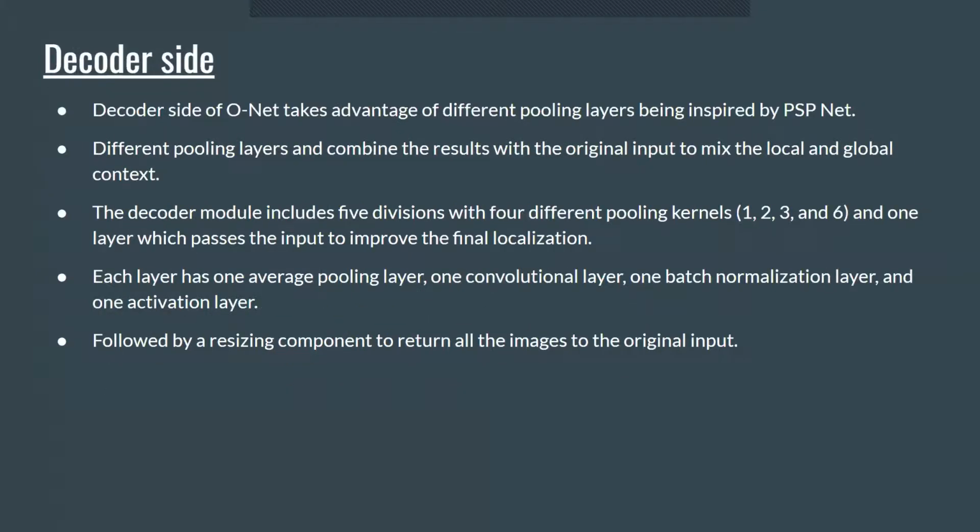Coming to the decoder side of ONET, it takes advantage of different pooling layers, inspired by PSPNet as we discussed earlier. Different pooling layers combine the results with the original input to mix the local and the global context. The decoder module includes 5 divisions with 4 different pooling kernels 1, 2, 3 and 6 and one layer which passes the input to improve the final localization.